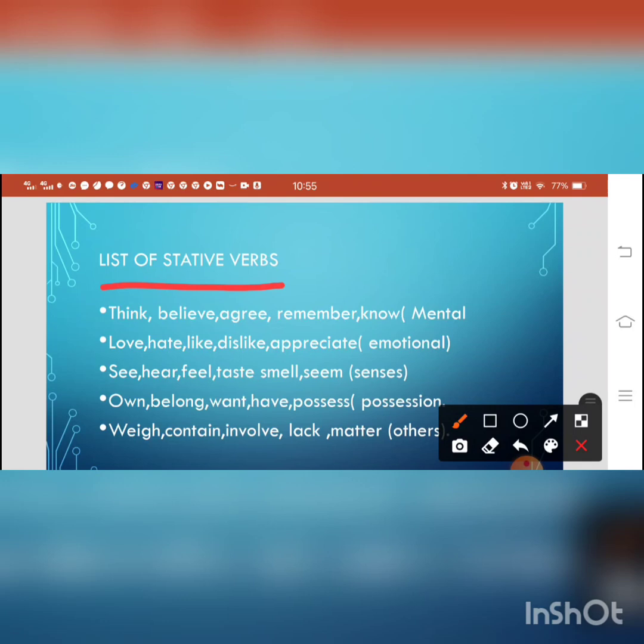So, different kinds of stative verbs. First, the verbs which show mental status: think, believe, agree, remember, know. I know, I remember, I agree, I believe, I think. We won't say I am remembering, I am knowing, I am agreeing, because stative verbs are never used in continuous or progressive forms. They don't show that the action is going on because they don't denote action. They denote state of being, condition of the subject.